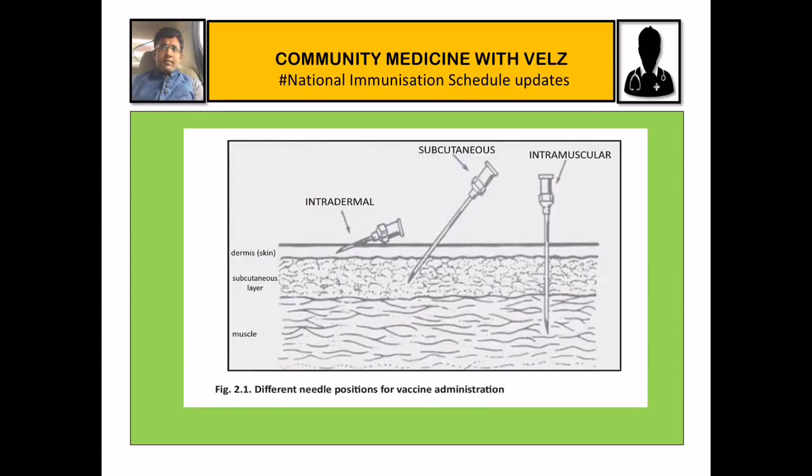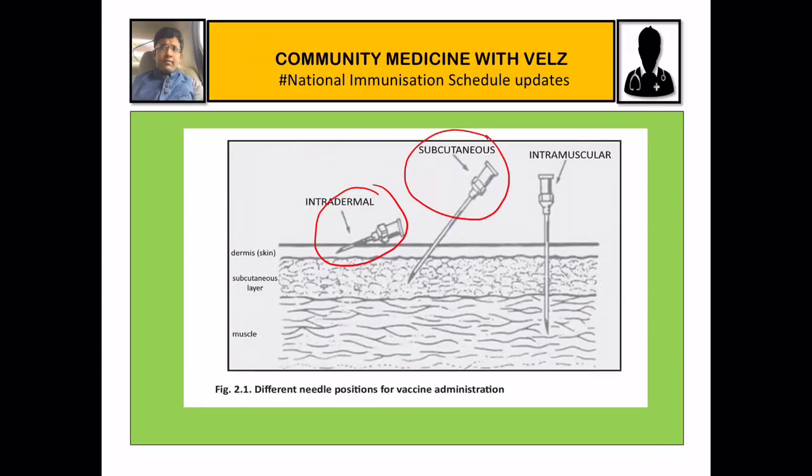Coming to the routes of administration of vaccines, these are the routes: intradermal, subcutaneous and intramuscular. You can see the angle at which the needle pierces our skin. In intradermal, the angle is very acute, so it only pierces the dermis layer and does not go deep. After giving BCG, we get a small raised lesion, which is due to the intradermal route. Subcutaneous goes below the intradermal layer. Intramuscular is almost 90 degrees, so we go straight into the muscle.